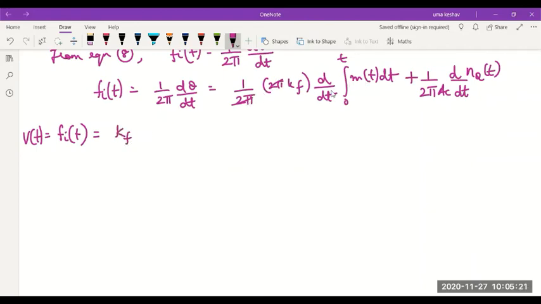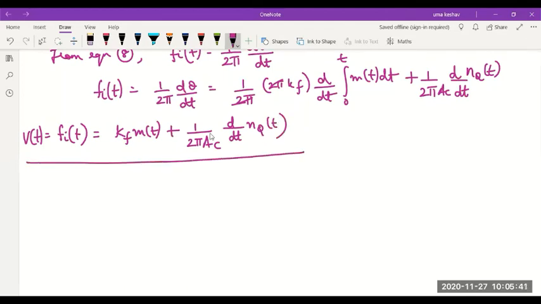Here differential and integral will cancel, so Kf into m of t. In the first term, I'll get only Kf into m of t. In the second term, I'm going to get 1 by 2 pi AC differential of NQ of t. Therefore, this is the output of the frequency discriminator part or the slope detector part, right?